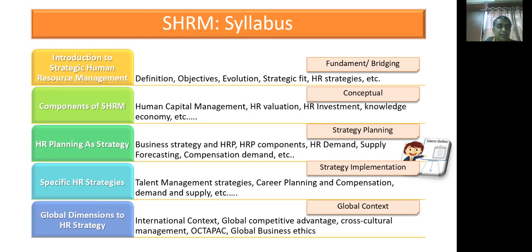In third chapter, HR planning as a strategy, the emphasis is given on strategy planning, strategy design, where the fourth chapter, specific HR strategies, emphasizes more on strategy implementation and its evaluation.